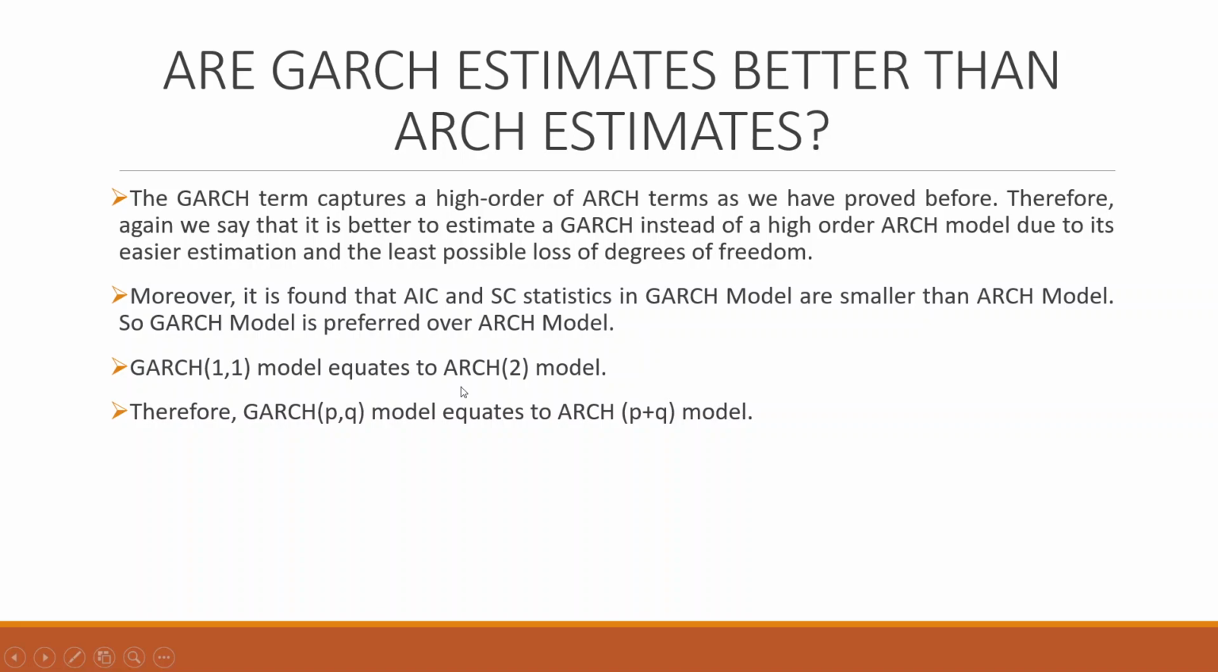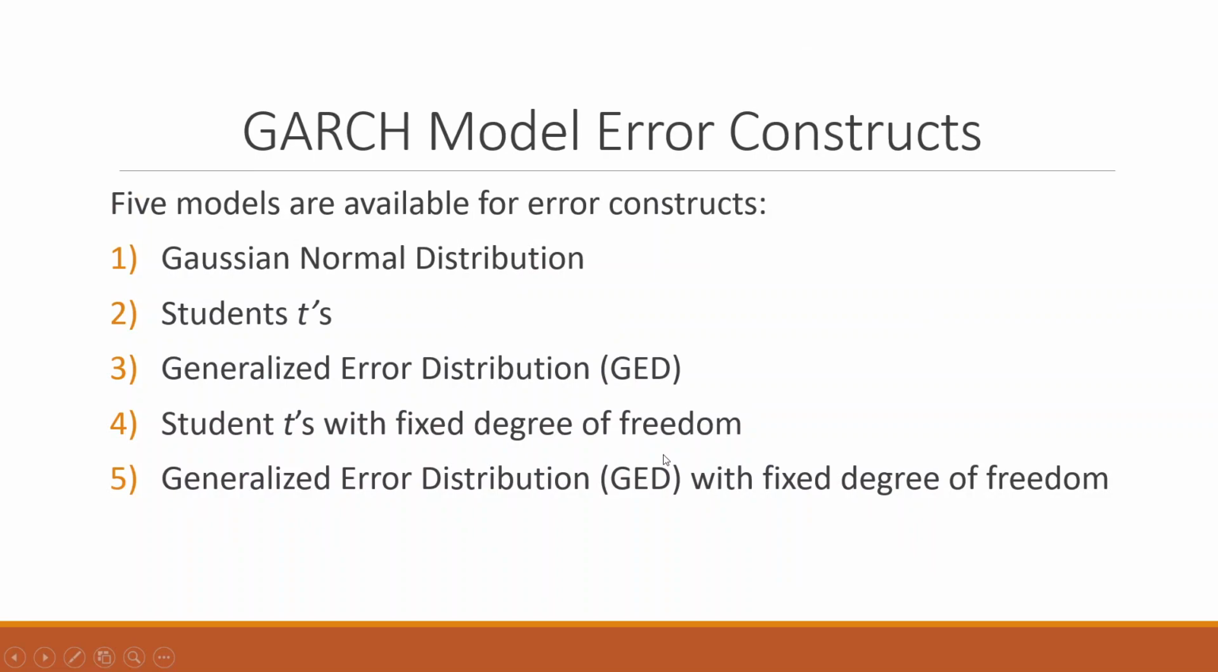GARCH(1,1) model equates to ARCH(2) model. Therefore, GARCH(p,q) model equates to ARCH(p plus q) model. There are 5 models for error construction which we can consider in GARCH models. 1. Gaussian normal distribution. 2. Student's t. 3. Generalized error distribution. 4. Student's t with fixed degrees of freedom. 5. Generalized error distribution with fixed degrees of freedom.